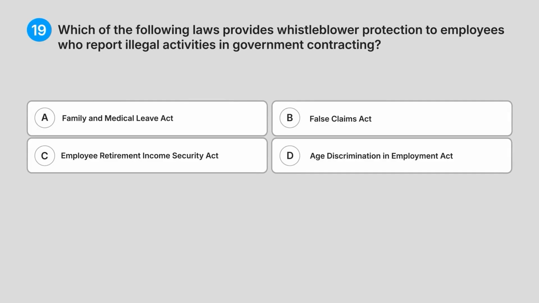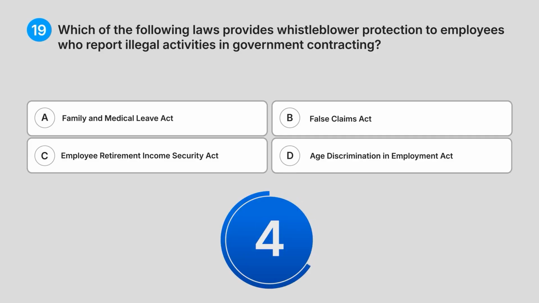19. Which of the following laws provides whistleblower protection to employees who report illegal activities in government contracting? A. Family and Medical Leave Act. B. False Claims Act. C. Employee Retirement Income Security Act. D. Age Discrimination in Employment Act. What do you think is the answer?